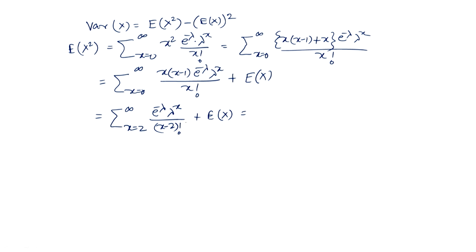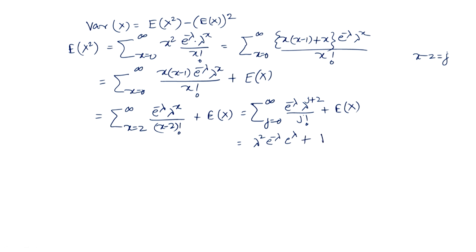Now, let us put x minus 2 equal to j. Then this is sigma j equal to 0 to infinity e to the power minus lambda, lambda to the power j plus 2 divided by j factorial, and we get this as, taking lambda square common, lambda square e to the power minus lambda into sigma j equal to 0 to infinity lambda to the power j over j factorial, which is e to the power lambda, and here E x we have already found is lambda. So, what we get is lambda square plus lambda.